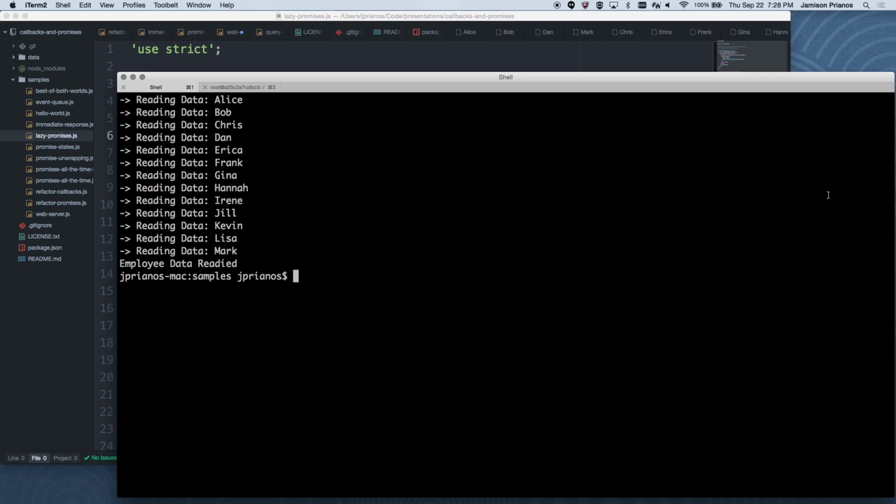I say the employee data is all ready to go. And then I don't query it because I didn't actually put any names on the command line. So I can put Dan in here. And I find out that Dan reports to Frank, who reports to Alice, to Chris, to Lisa, and to Irene. But you'll see I still had to read every file off the list.